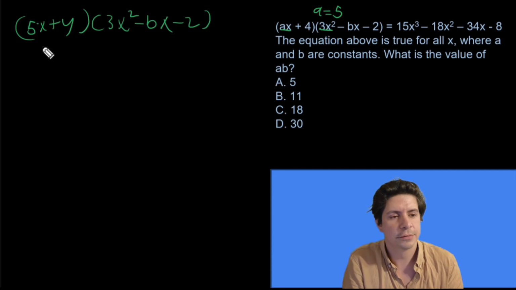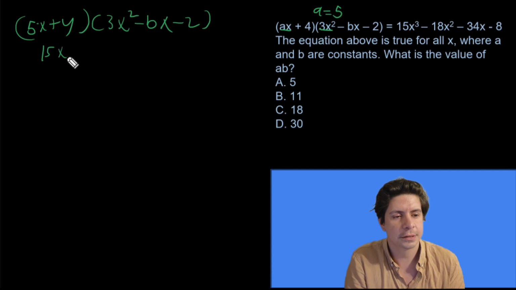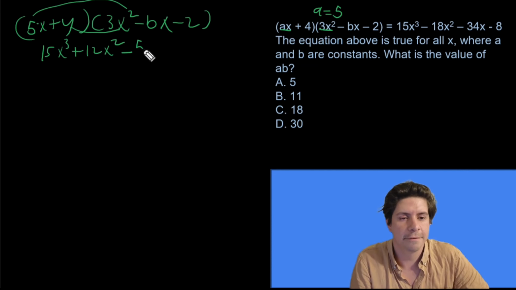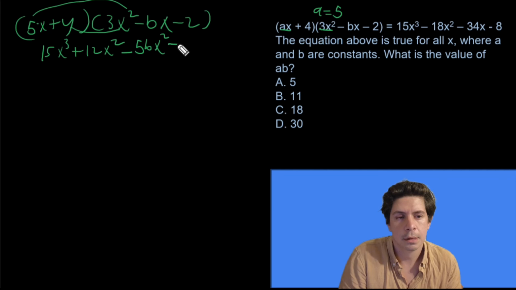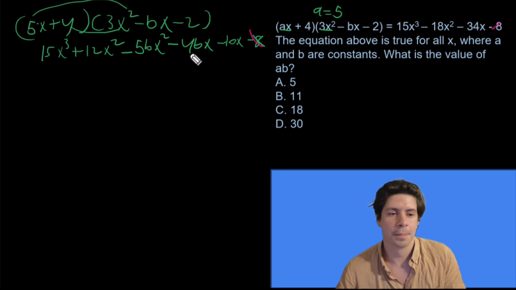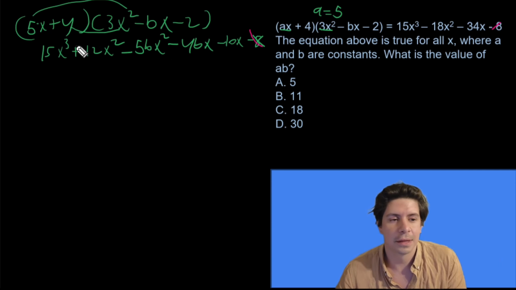And now from here we're going to get 15x³ when I multiply this, times 12 plus 12x² minus 5bx² minus 4bx minus 10x minus 8. So now the minus 8 cancels with this minus 8 here. Then the 15x³ cancels with this 15x³.